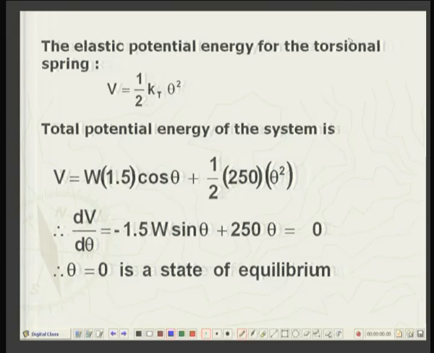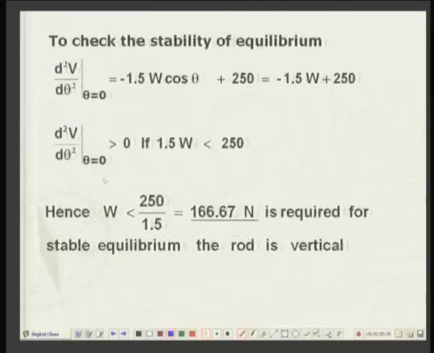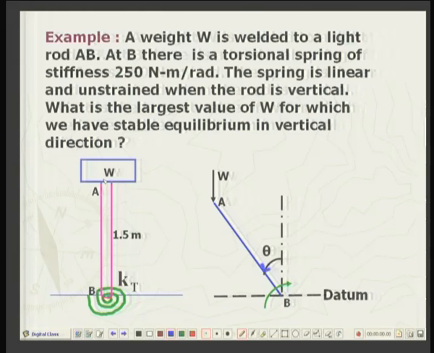And the total potential energy of the system will be the weight times the height. Originally it was over here, so it has gone like this.